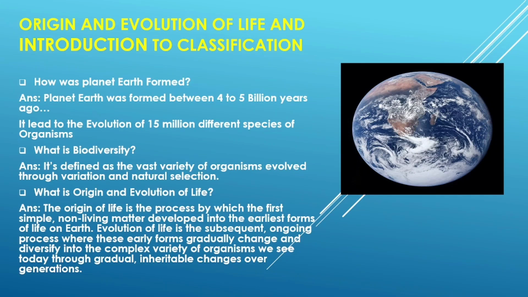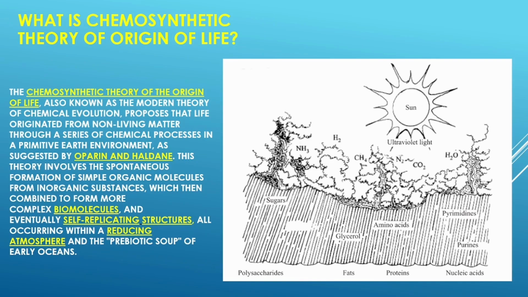What is origin and evolution of life? The origin of life is the process by which the first simple non living matter developed into the earliest forms of life on Earth. Evolution of life is a subsequent, ongoing process where these early forms gradually change and diversify into the complex variety of organisms we see today through gradual inheritable changes over generations.